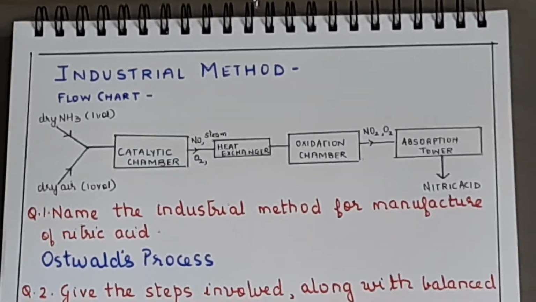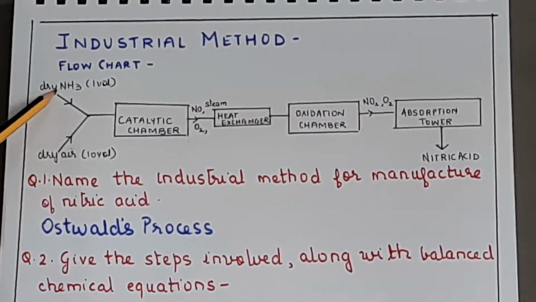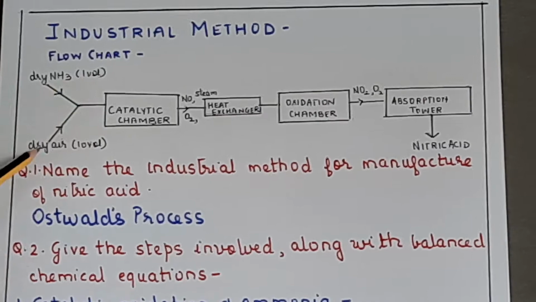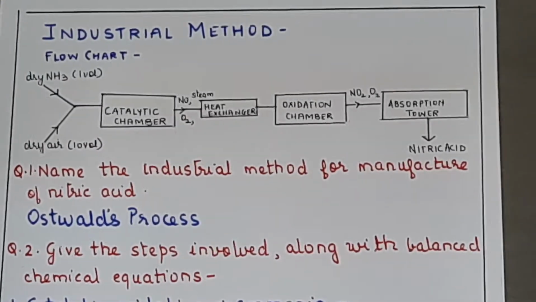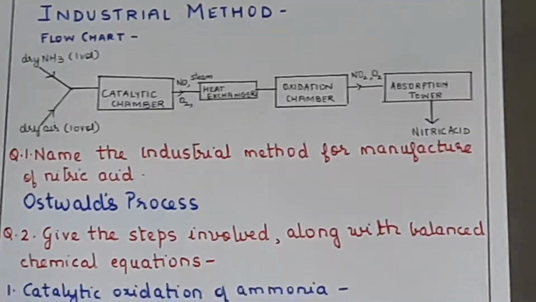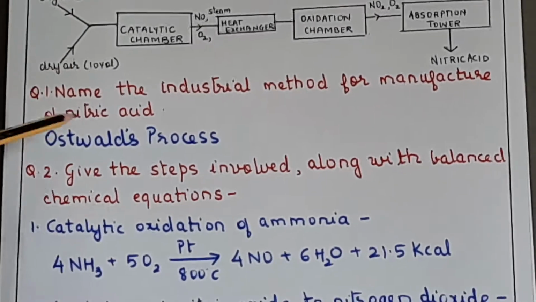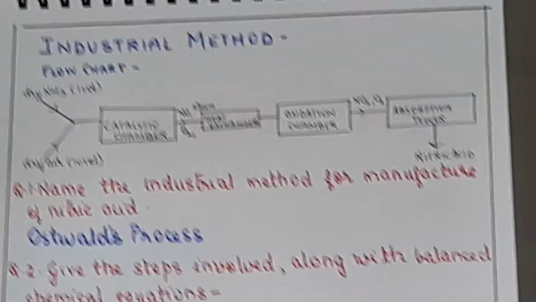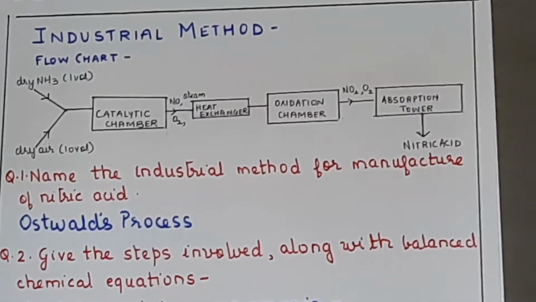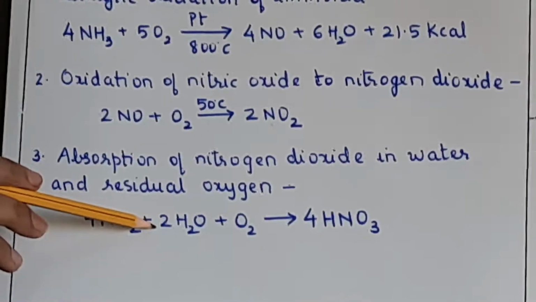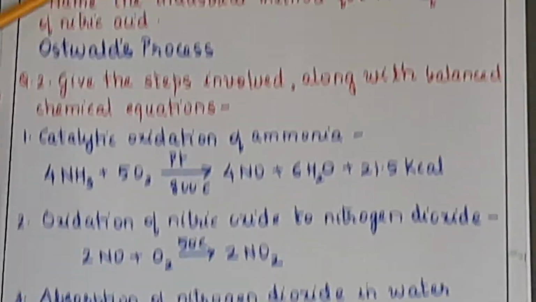Now I'll just explain that here we are using dry ammonia and dry air. If you see the volume, ammonia is 1 volume and air is 10 volumes. Now air is required in all the three reactions. See, air in the sense oxygen is required and air is only providing that oxygen, right? And what is the percentage of oxygen in air? It's just around 20 to 21%. So you require a high percentage of air. Okay, so 10 volumes of air. In each of these oxygen is there, here as well as in the third. So a high volume of air is required.